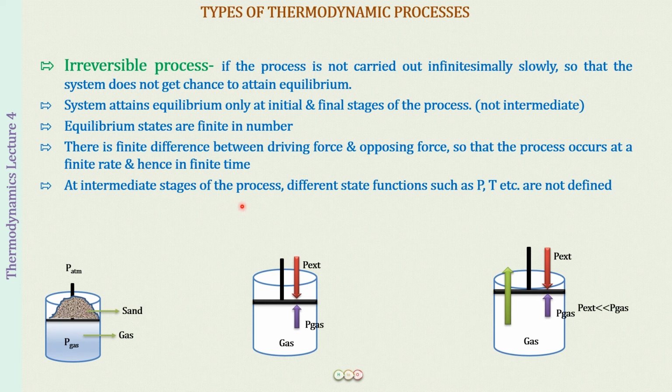In an intermediate state of the process, different state functions like pressure and temperature cannot be defined. So we cannot tell what the pressure or the temperature is in between the initial and the final state, because everything is changing so very quickly. All real processes are actually irreversible processes. The ones which we call reversible are not reversible in the true sense, because we will never have such a process which we can make happen so very slowly. All right.